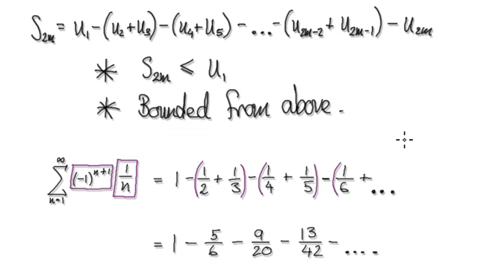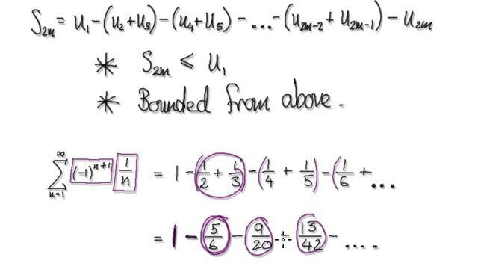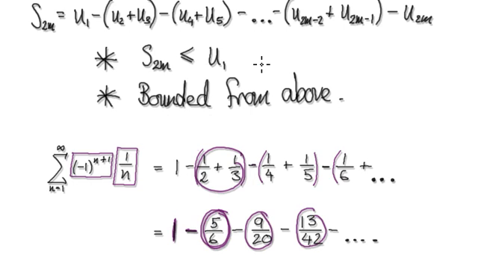So that's really you doing this. You've got your first term here, combine these two, and that will give you this. So you've got one, take away an amount, and then another amount, and another amount. It's bounded from above.